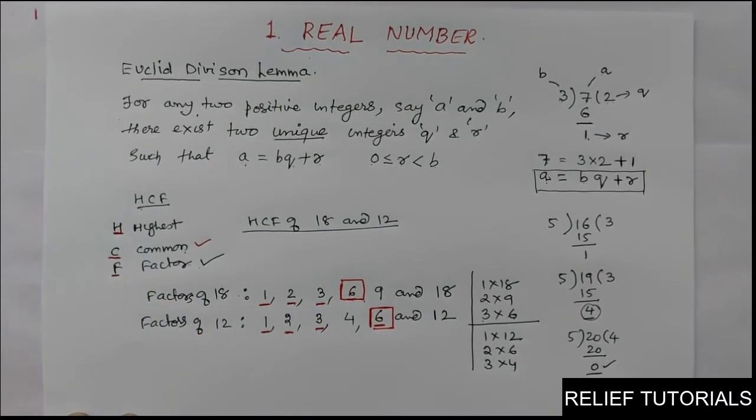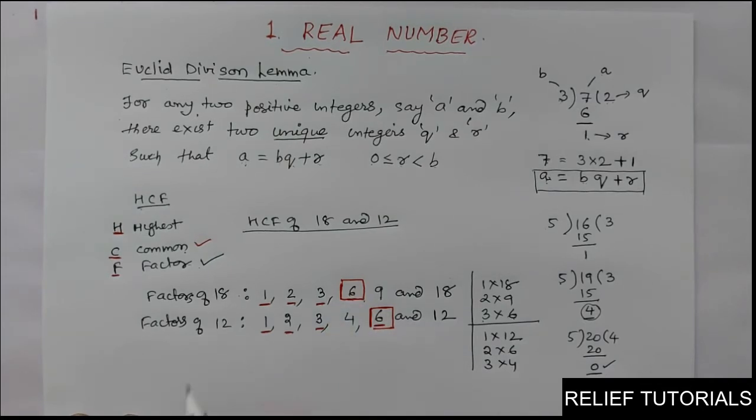It means HCF is the biggest number which divides both the given numbers. See, 18 and 12. This is the biggest common number which divides both the numbers. 18 is divided by 6, 12 is also divided by 6. There is no other number bigger than 6 which divides both. Sir, there is 9. Okay, 9 will divide 18, but 9 will not divide 12. Clear? So it is the only number which divides both the given numbers.